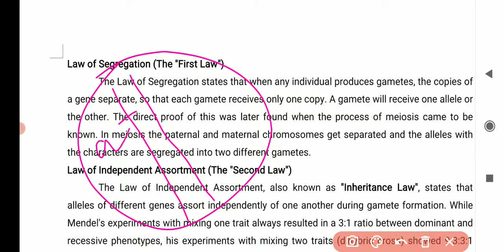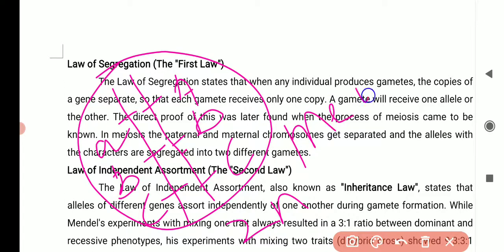This gene A aligns with this gene A, this gene B aligns with this gene B, then this gene C aligns with this gene C. We know that they are in pairs, and this is 2n, but what happens in meiosis?